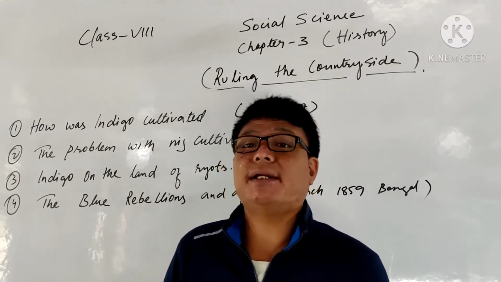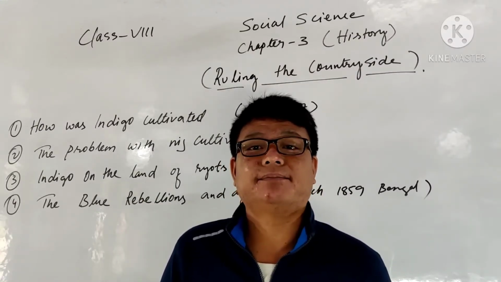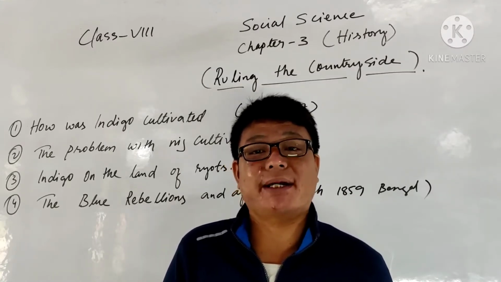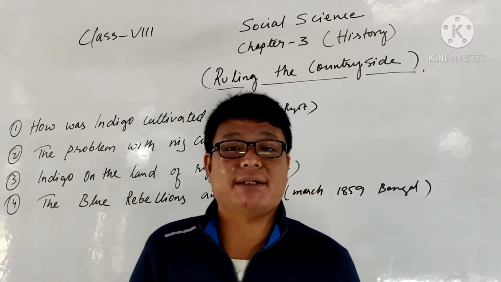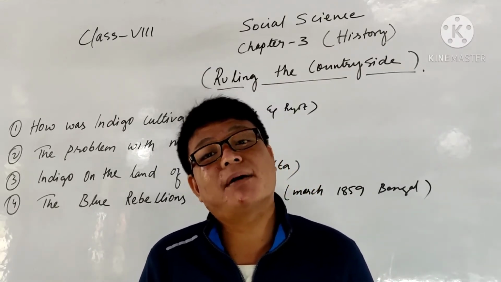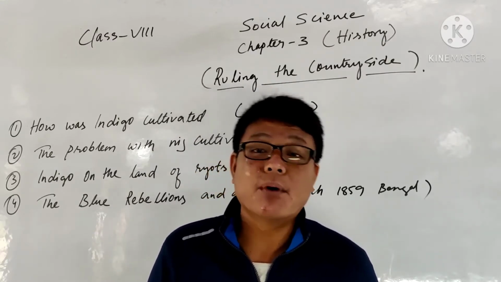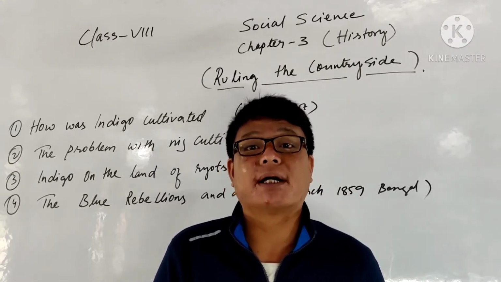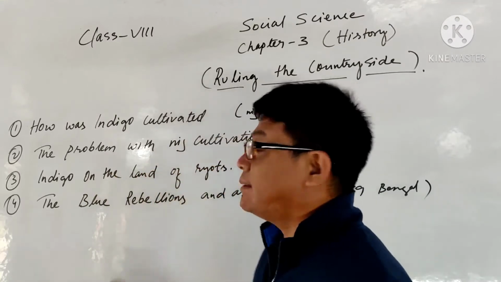But in the case of indigo, they have to take extra care: when it ripens, how much time it takes, how much water is required, and protection from destruction by animals. So they have to stay very vigilant, which makes it more difficult for the farmers, requiring constant checking, more effort and hard work. That creates a major problem for indigo cultivators. So that's the problem with nij cultivators.